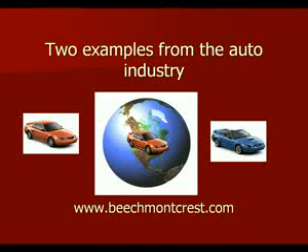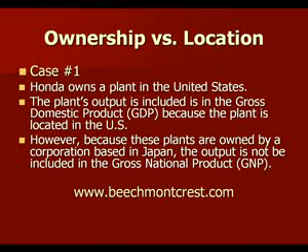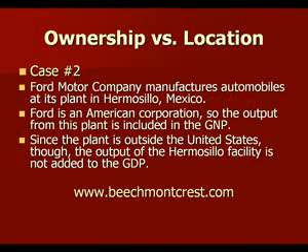Let's look at two examples from the automotive industry. Case number one, Honda owns a plant in the United States, and the plant's output is included in the gross domestic product, or GDP, of the United States because the plant is located in the U.S. However, because Honda plants are owned by a corporation based in Japan, namely Honda Motor Corporation, the output of one of the Honda plants in the United States would not be included in the GNP of the U.S.